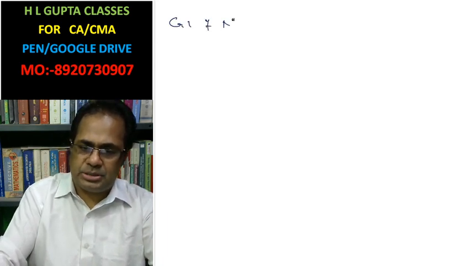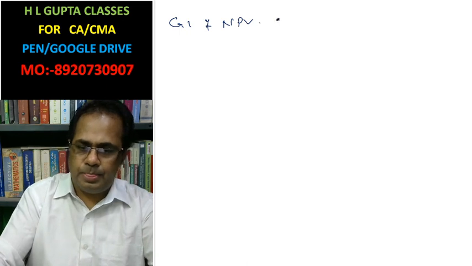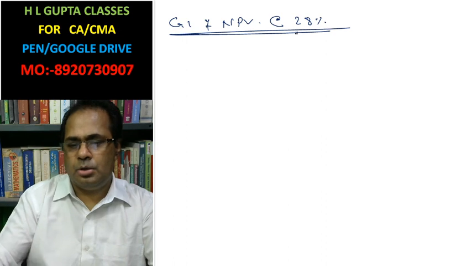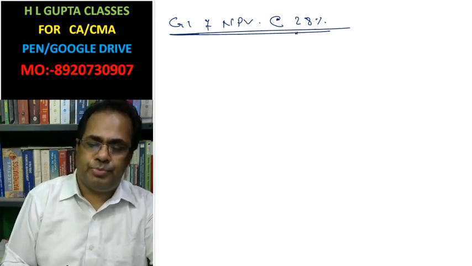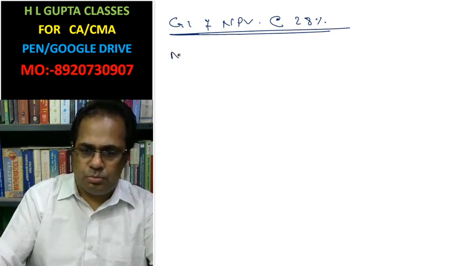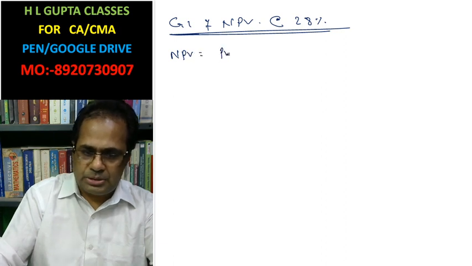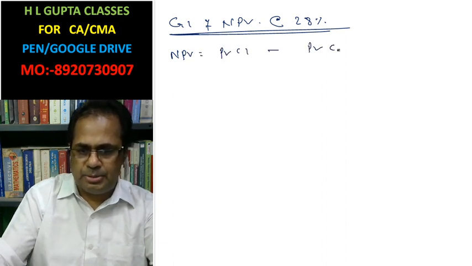Calculation of net present value at the rate of 28%. Net present value equals present value of cash inflow minus present value of cash outflow.